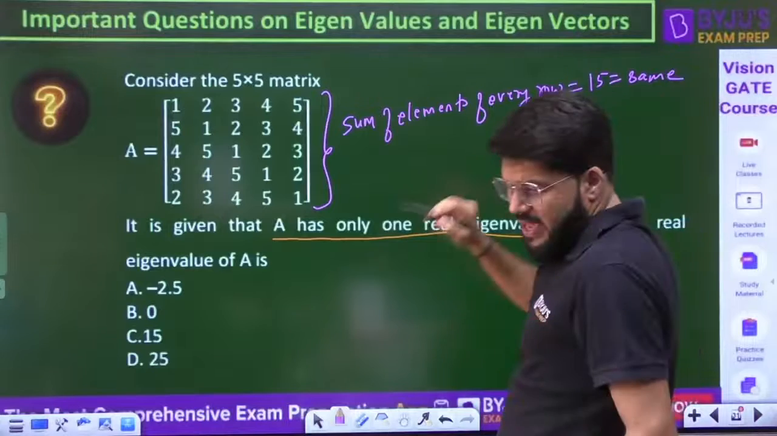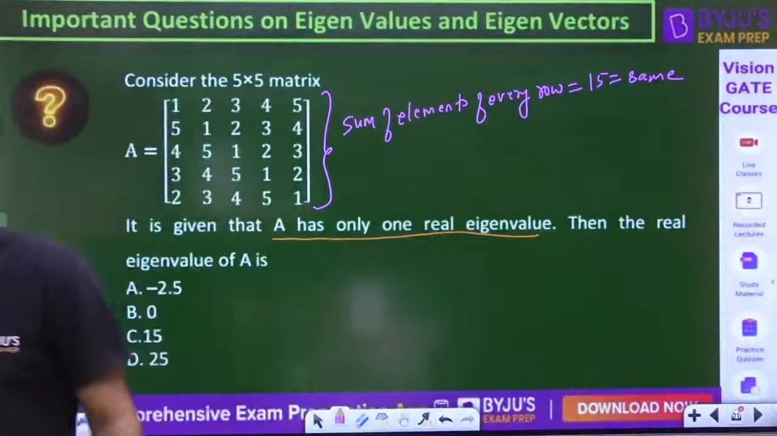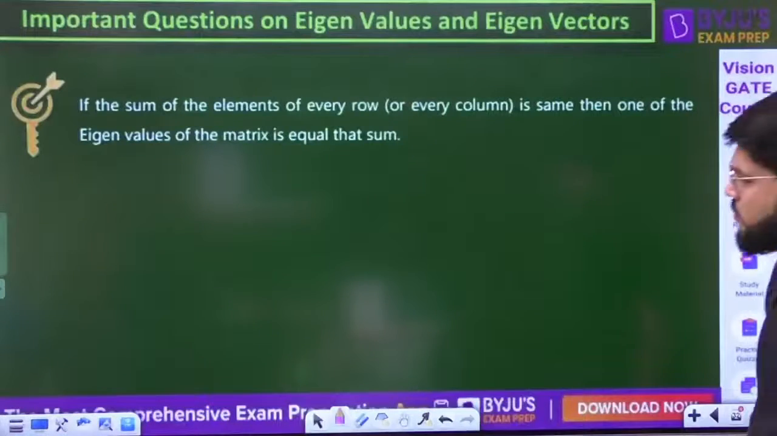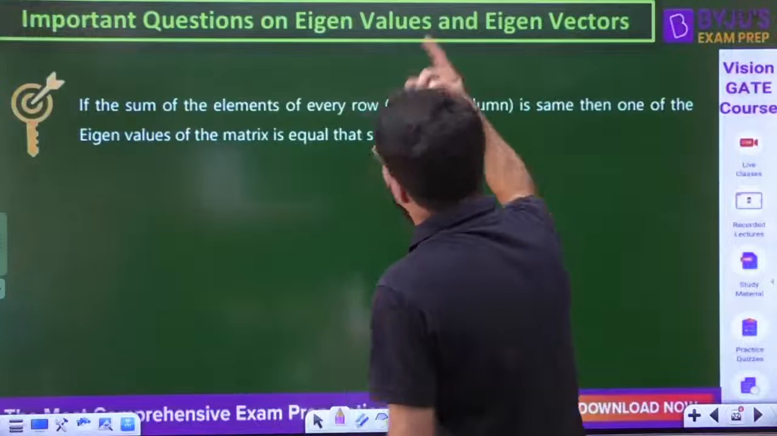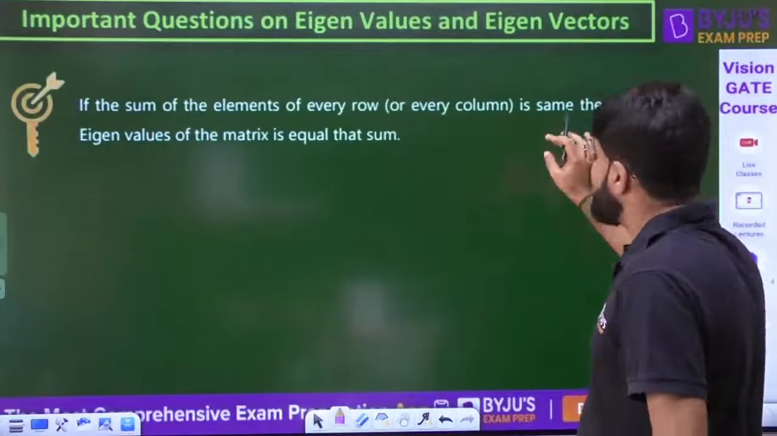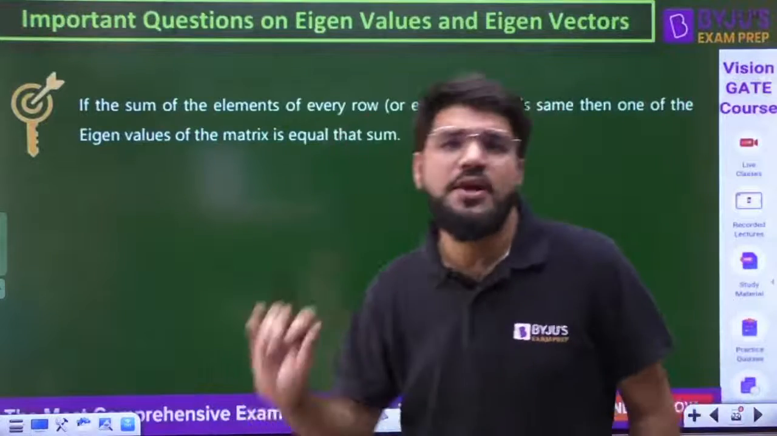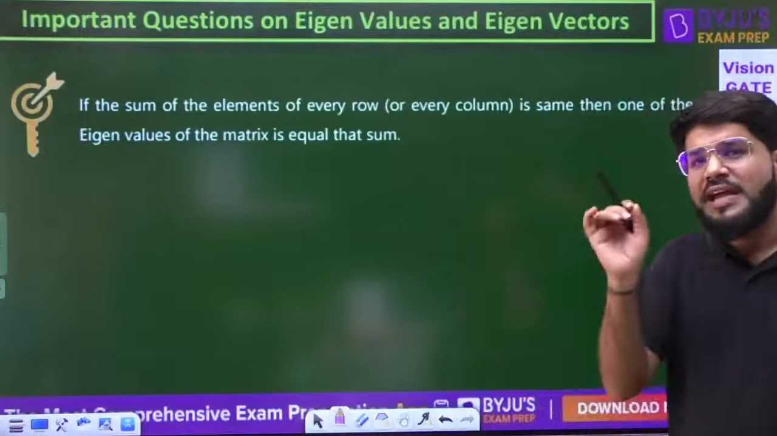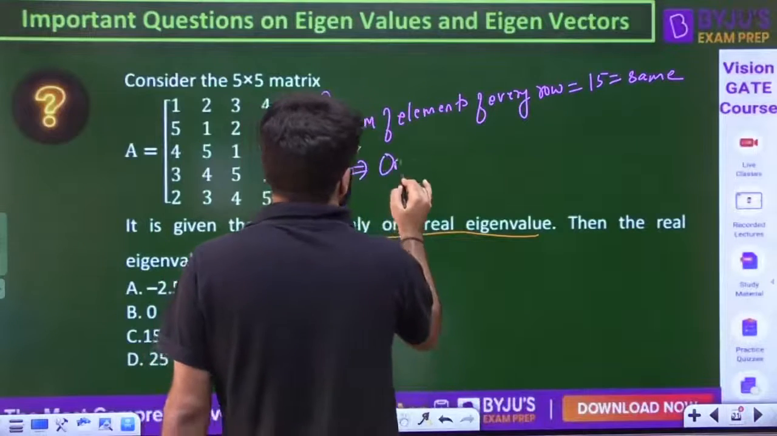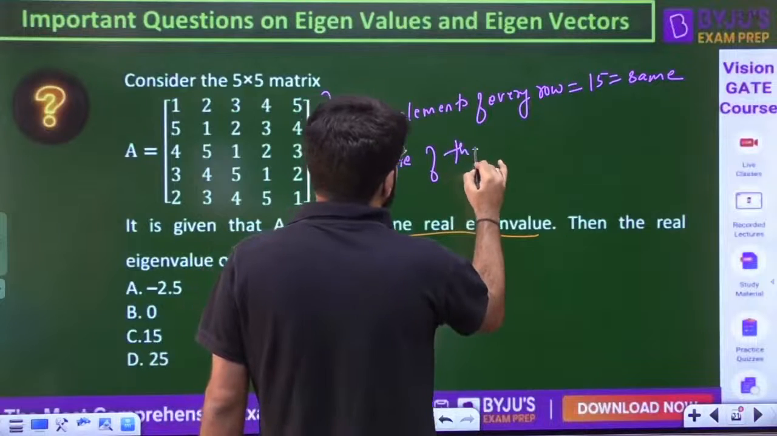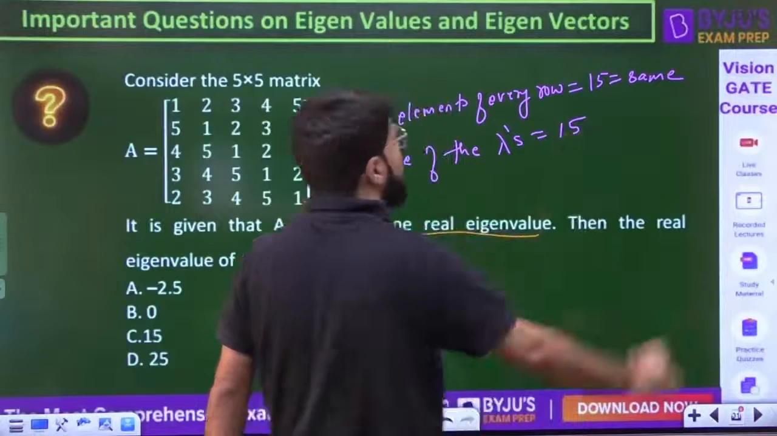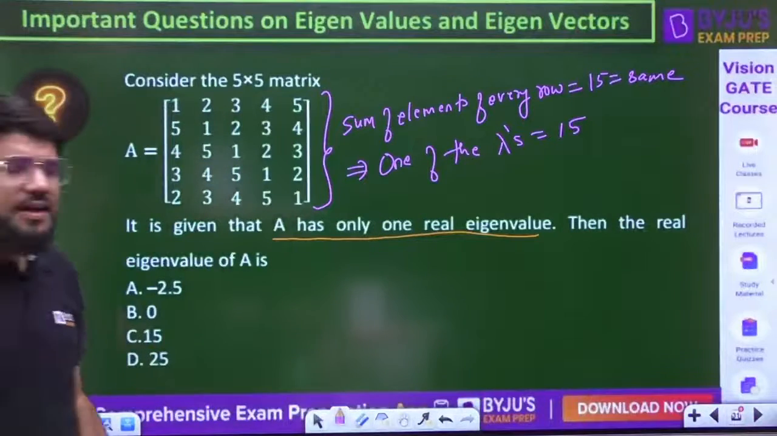So, the next property of the eigenvalue. If the sum of elements of every row is the same, and you can apply this to columns as well, then one of the eigenvalues is always equal to that sum. That means one of the lambdas will be equal to that sum, and that sum is 15.